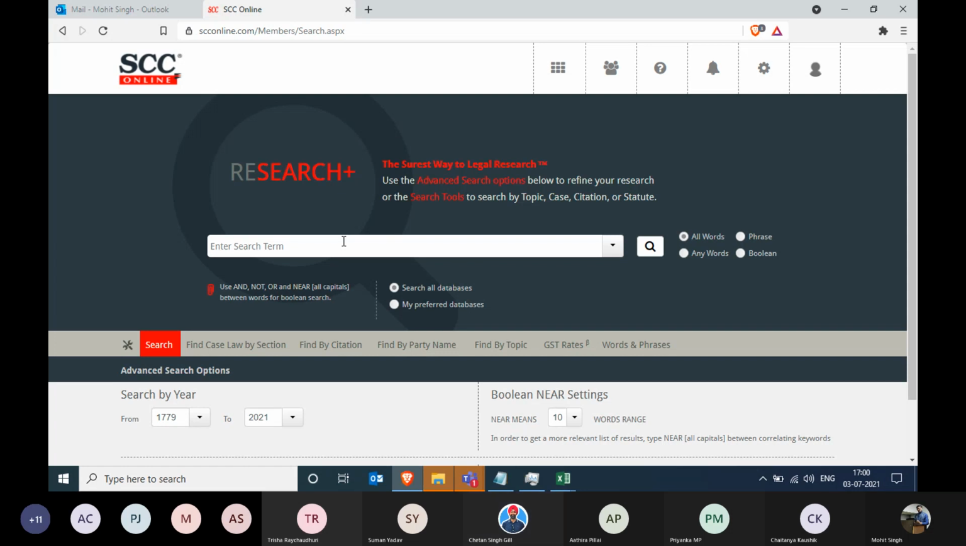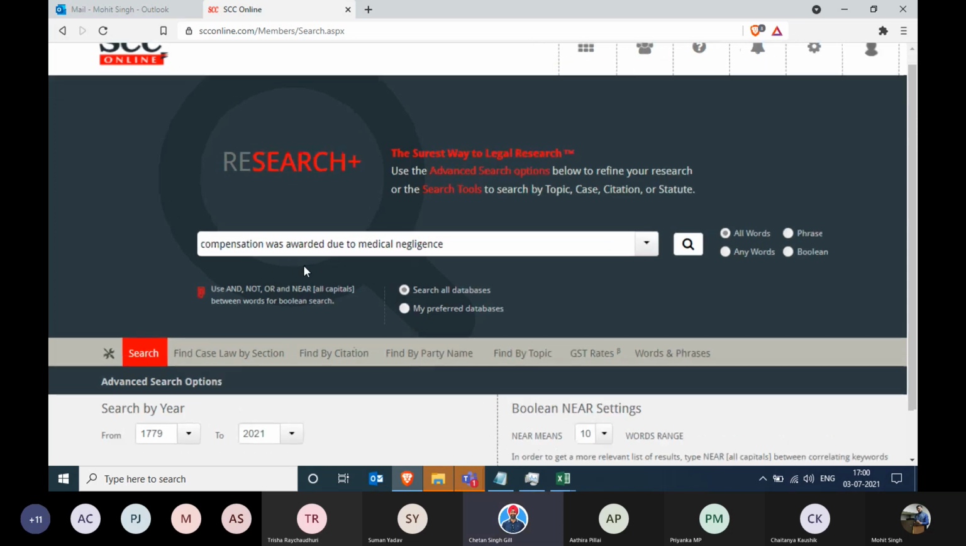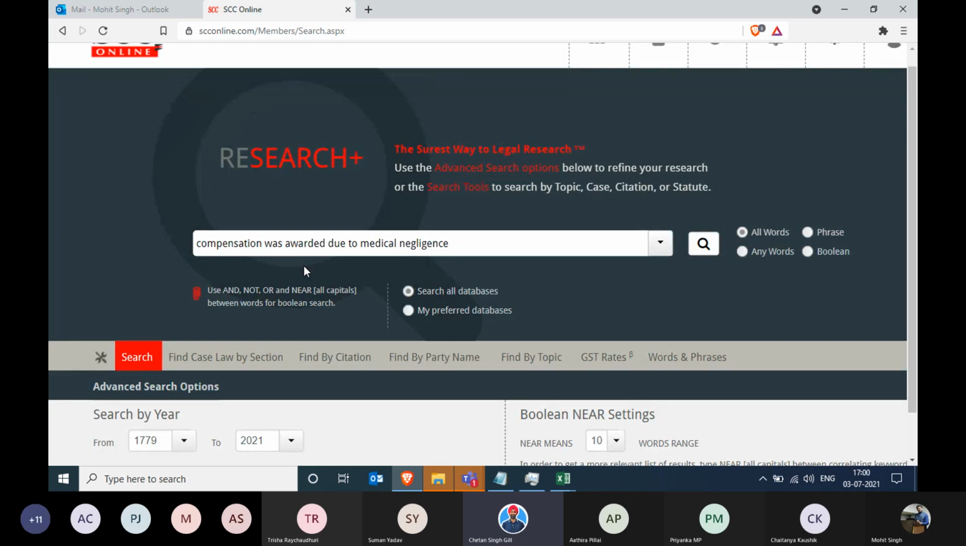Now, why is that? See, I will give you one example. Let's suppose I'm looking for judgments where compensation was awarded because of medical negligence. So I can write all this. Mohit is going with the typical search: compensation was awarded due to medical negligence. So I will remove the extra words, because understand the point. Mohit, what as per you are the extra words?